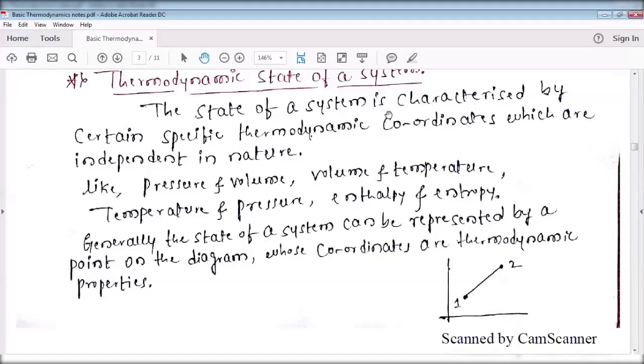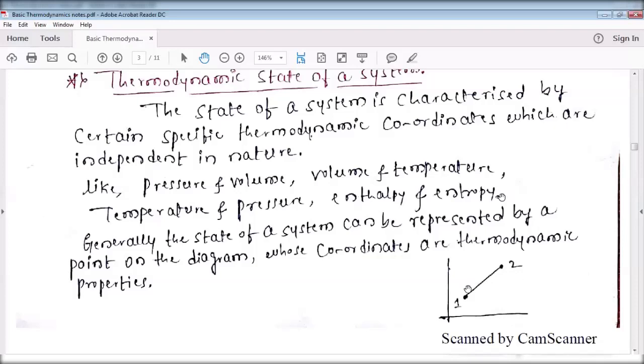The state of a system is characterized by certain specific thermodynamic coordinates which are independent in nature, like pressure and volume, volume and temperature, temperature and pressure, enthalpy and entropy. If you plot a graph of pressure versus volume, pressure along the y-axis and volume along the x-axis, at state 1 pressure is P1 and volume is V1. At state 2 pressure is P2 and volume is V2.